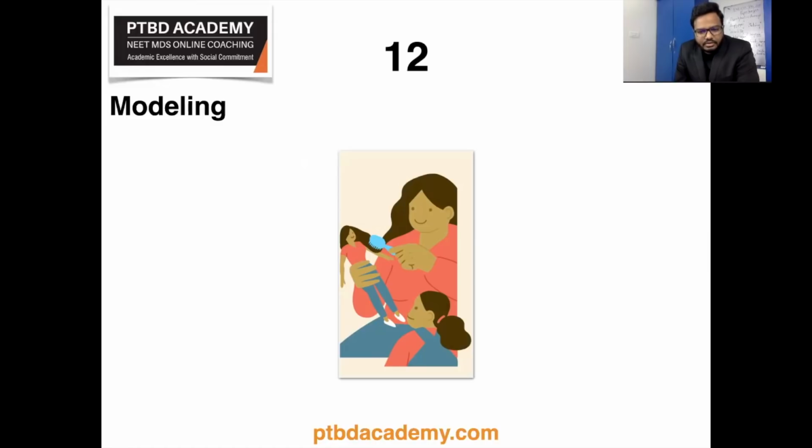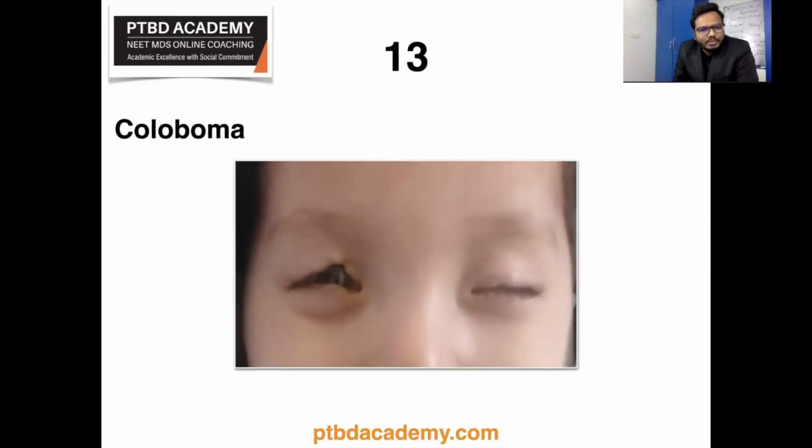The person observed who provides information about the behavior by performing the behavior for the observer is called the model, and the individual learns by observing and thinking and is facilitated by reinforcement. Learning is done by observing someone else, hence it is called social learning. So social learning theory was given by Albert Bandura way back in 1963. So this is one of the behavior learning theories which you are quite familiar with. Okay, I hope this information is helpful. Now let's move on to the next topic, coloboma.